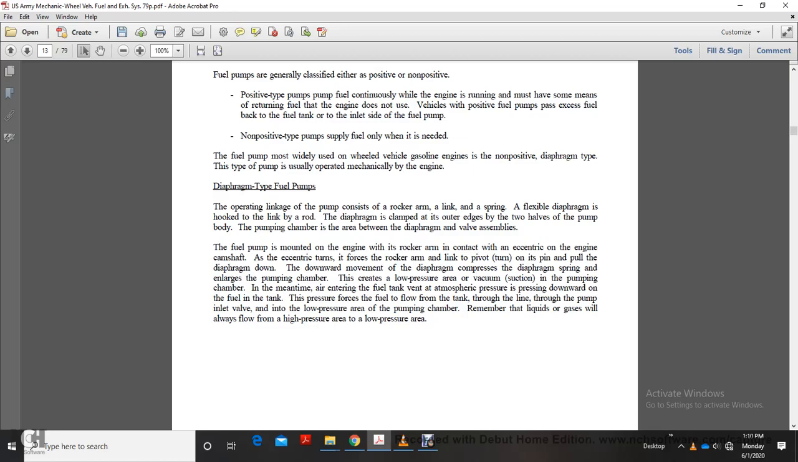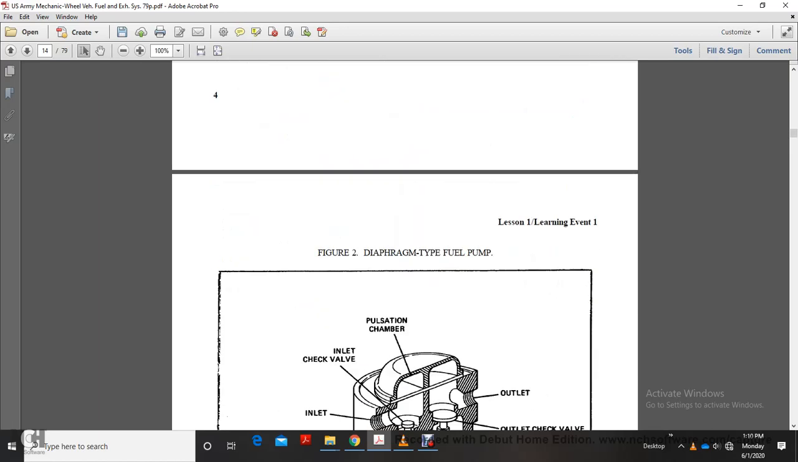In the meantime, air entering the fuel tank vent, atmospheric pressure, is pressing down on the fuel tank. Pressure forces the fuel to flow from the tank through the line, through the pump and the valve, into the low pressure area within the pumping chamber. Remember, liquids and gases will always flow from a high pressure area to a low pressure area.